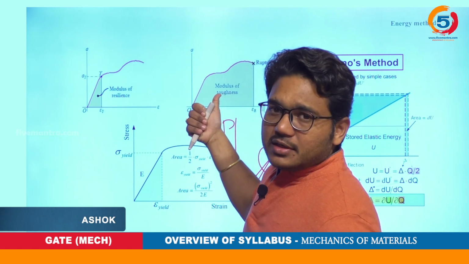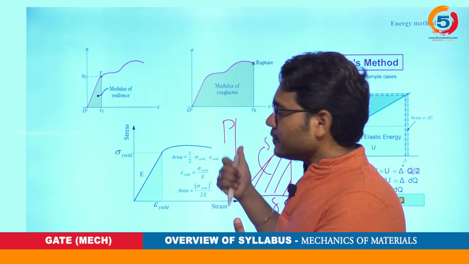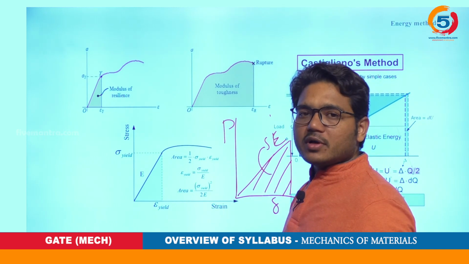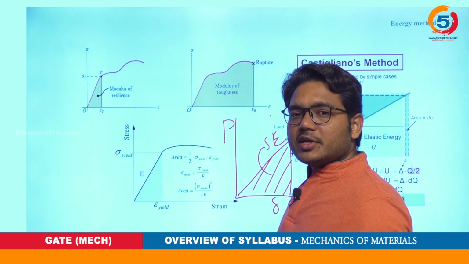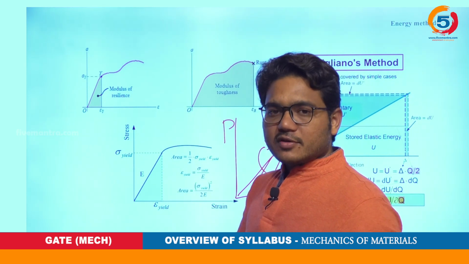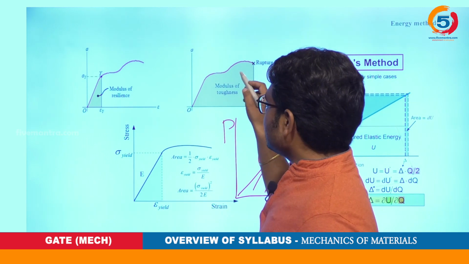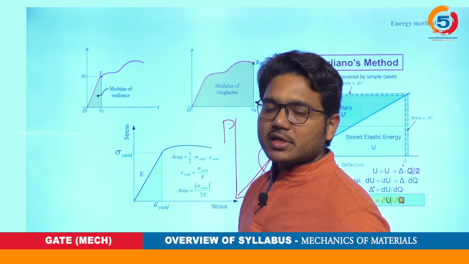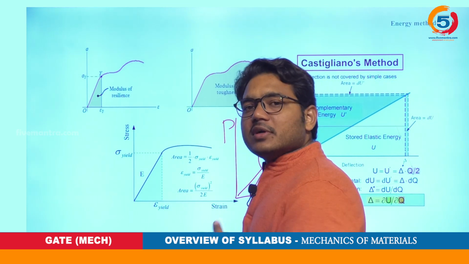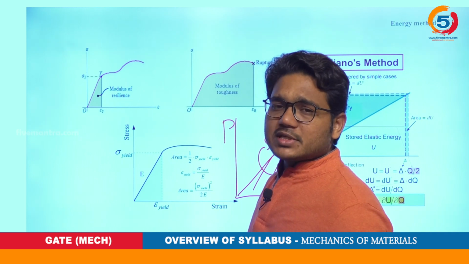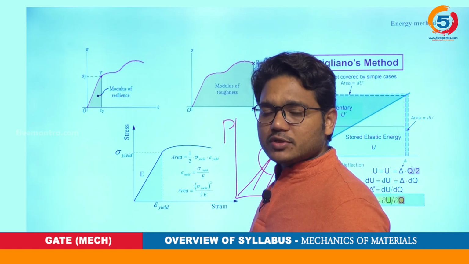In the load deflection curve, the area under the whole curve is the strain energy pertaining to toughness. That strain energy altogether is called toughness. Whereas the same area in the stress strain curve is called modulus of toughness, which is the energy available per unit volume.